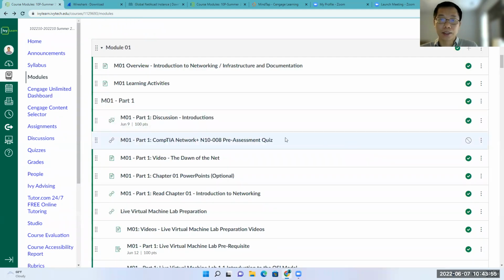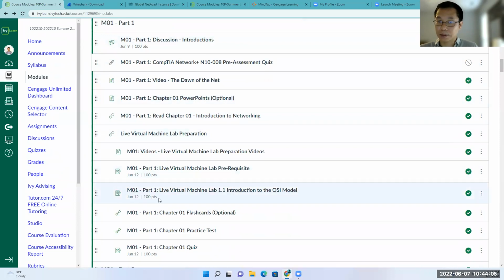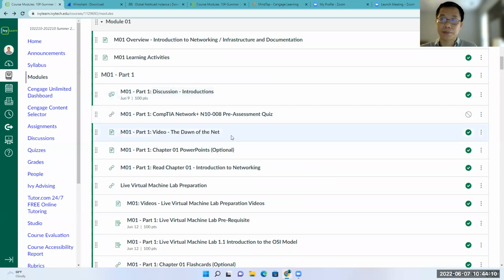The second type is the other assignments. When you scroll down, for every assignment you see the due date. This is one assignment, and this is the second one, the third one, the fourth one, and so on. And for some of them you have optional material here.